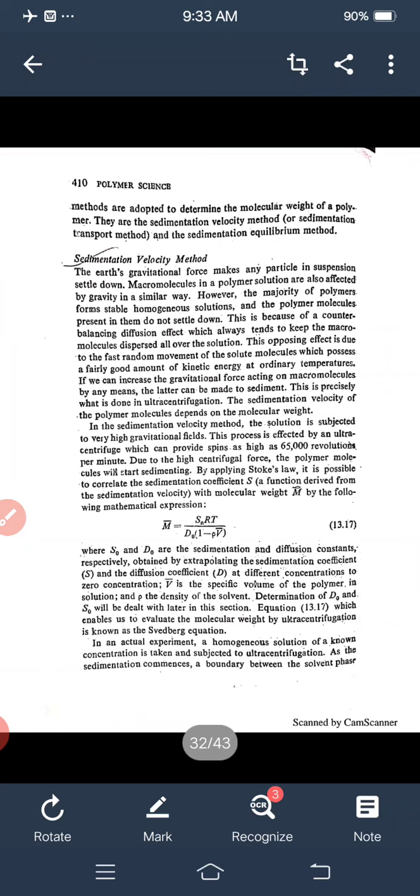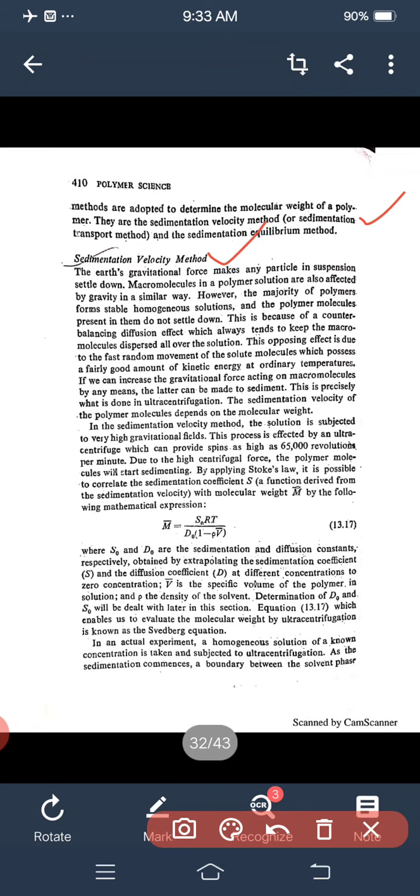They are the sedimentation velocity and the sedimentation equilibrium methods of ultracentrifugation. First is the sedimentation velocity method.